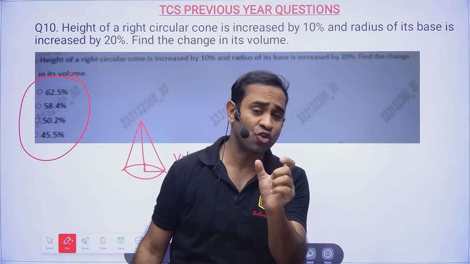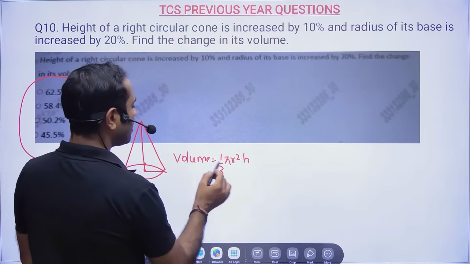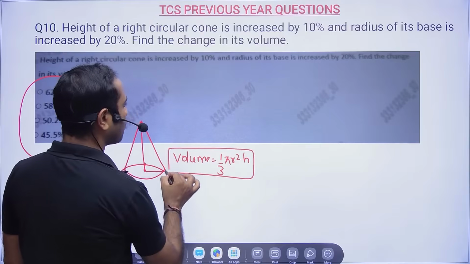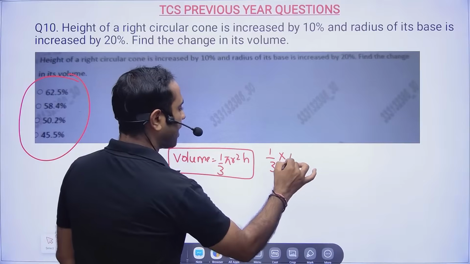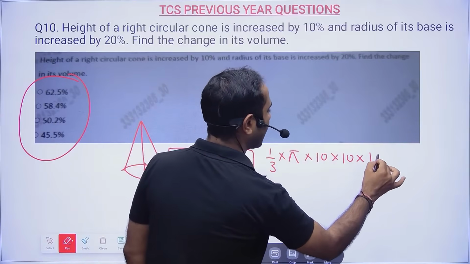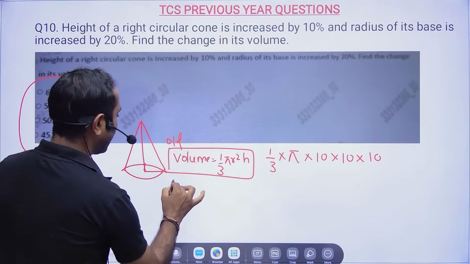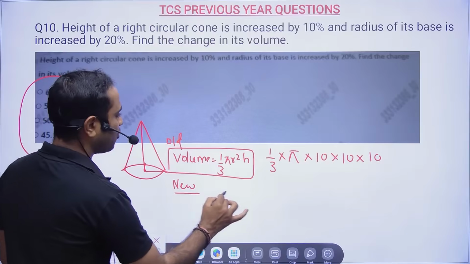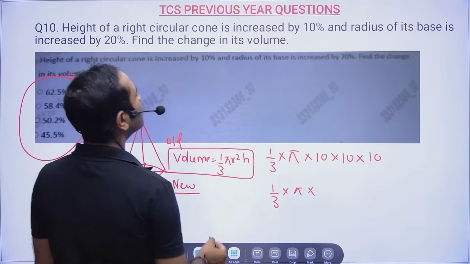You can assume any value of your choice and then you will be able to solve it. So 1 by 3 pi r square h. Here I am assuming 1 by 3, and pi r I assumed 10. So 10 into 10, and height also I assumed 10. Now this is my old volume, and for the new volume, 1 by 3 into pi into,